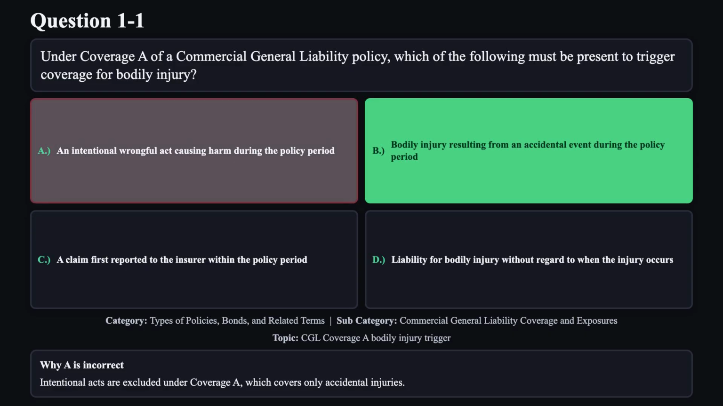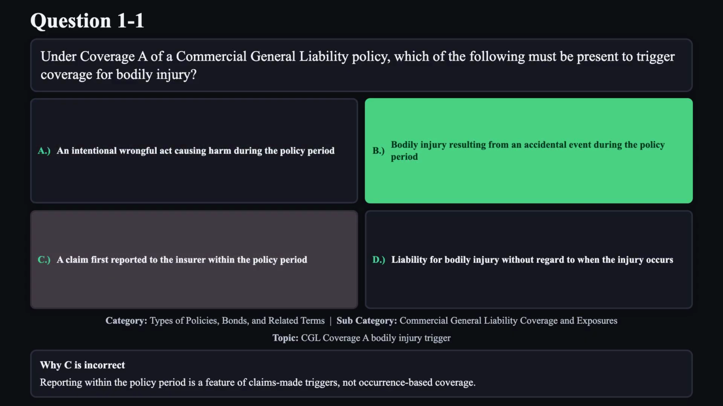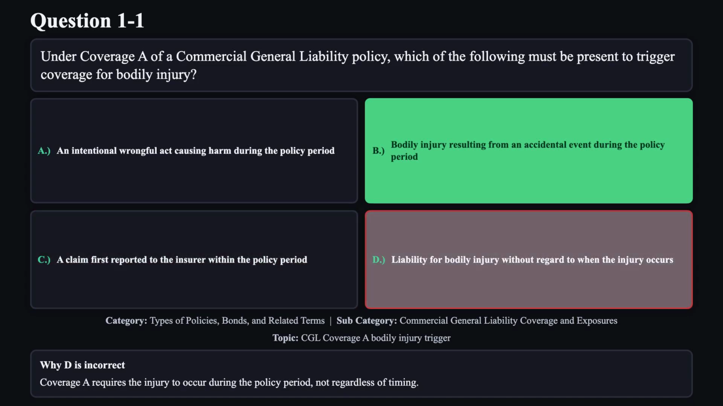Reason A is not correct. Intentional acts are excluded under coverage A, which covers only accidental injuries. Reason C is not correct. Reporting within the policy period is a feature of claims-made triggers, not occurrence-based coverage. Reason D is not correct. Coverage A requires the injury to occur during the policy period, not regardless of timing.